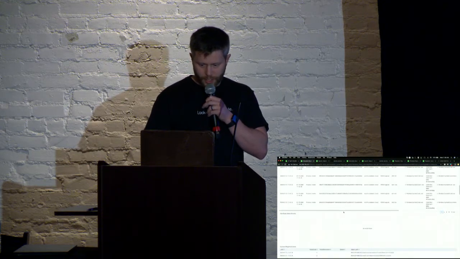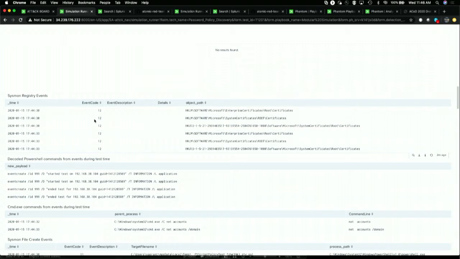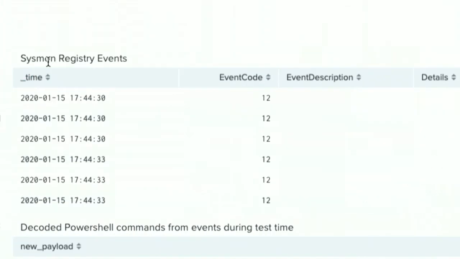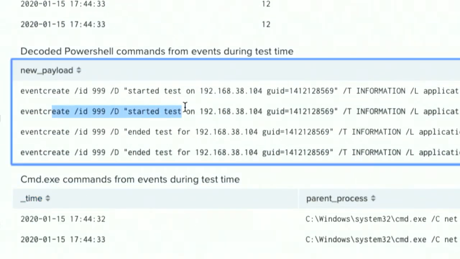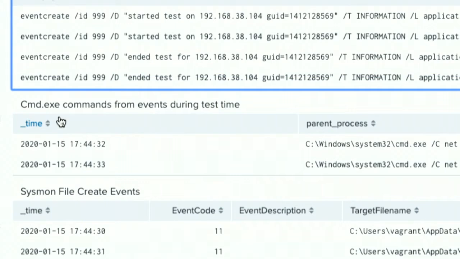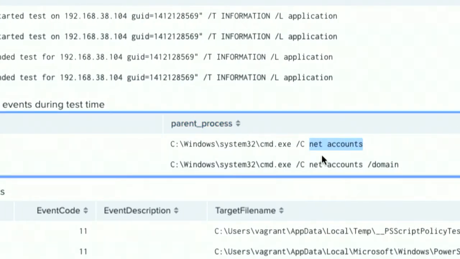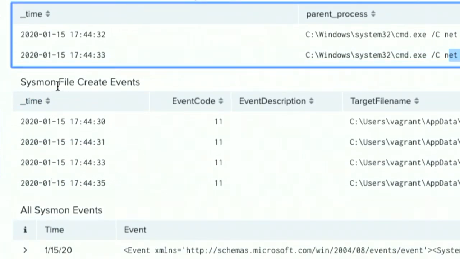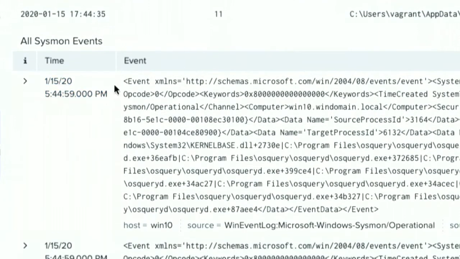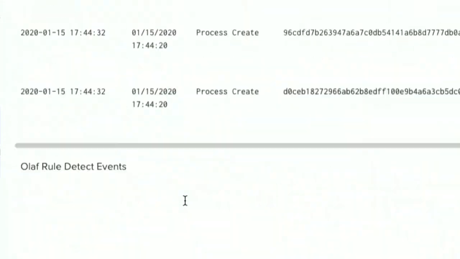So if I don't have anything, there's other panels that are built on this as well. Let me zoom in again. So if I've got Sysmon registry events, decoded PowerShell commands, so I could see exactly what type of things are being run in PowerShell during that time. Cmd.exe commands, these are the ones that I would expect to see based on the technique that I ran. Net accounts /domain, right? There's also file create events from Sysmon, and then a panel that has all the Sysmon events that happened, right? So a lot of useful information there.